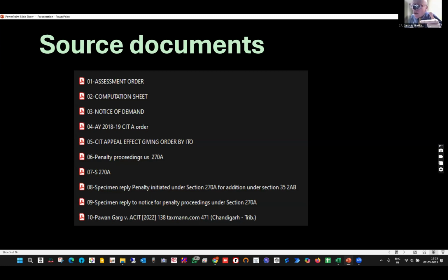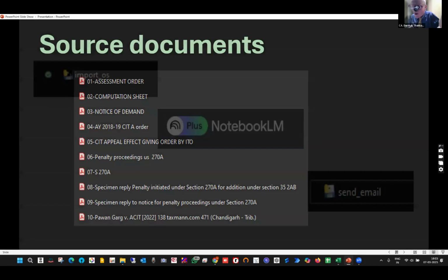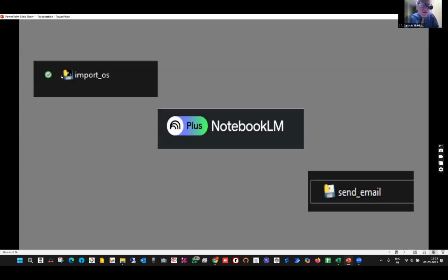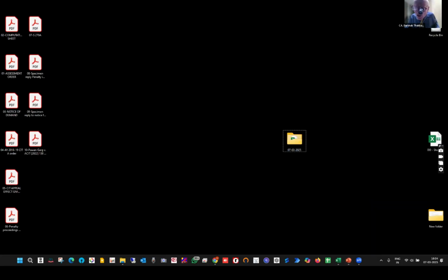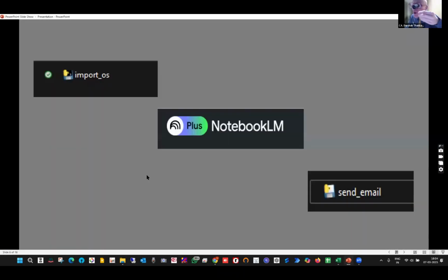Now how do we work it out? Before using this tool, look at this. Number one, it is for small tasks, where all the documents are lying on my desktop. Now first I have to rearrange them. For that I have used Python scripts.